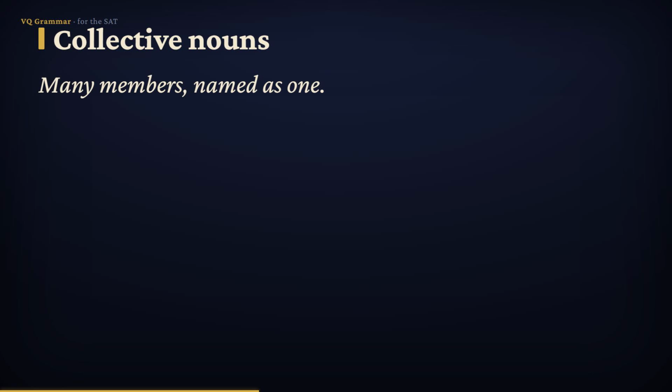Now the third special type, and it's a useful one, the collective noun. A collective noun names a whole group of members, but it treats them as a single unit, as one thing. Picture a team, a committee, a jury. Each one is many people gathered into one word.